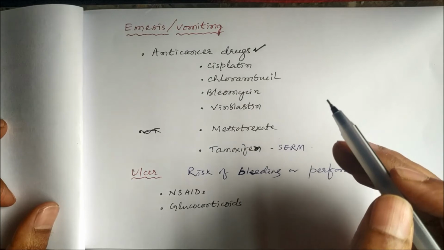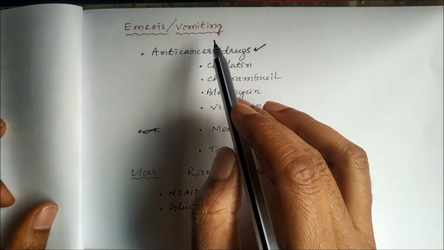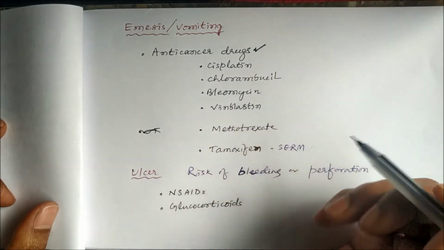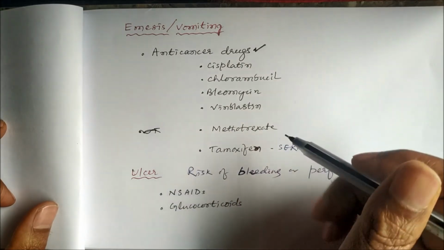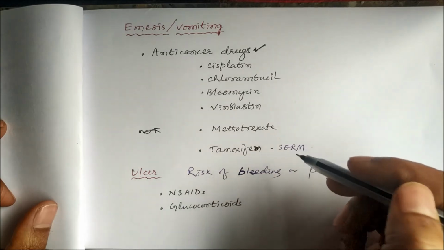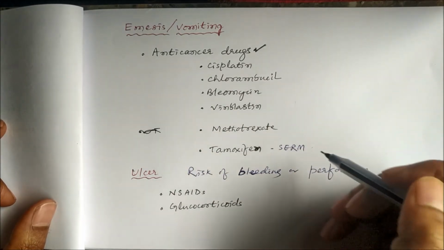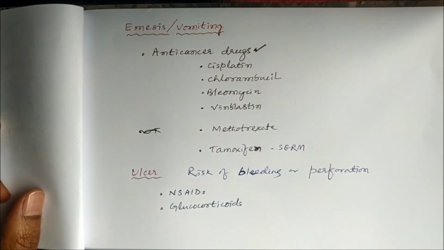So that is the major side effect of anti-cancer drugs. This vomiting has to be controlled by the use of drugs, so antiemetics have to be taken. Anti-cancer drugs like cisplatin, chlorambucil, bleomycin, vinblastine, methotrexate, and tamoxifen, this selective estrogen receptor modulator used in breast cancer, all these can cause emesis or vomiting.